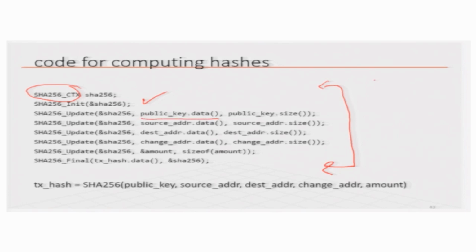Your data structure has this public key, you have the sender address, you have the receiver address, you have the change address, you have the amount, and you have the signature. Well, the signature is not part of the hash. So, what you are doing is telling the size also, and then you are adding one by one and updating the SHA hashing process, and eventually what you get is the transaction hash.